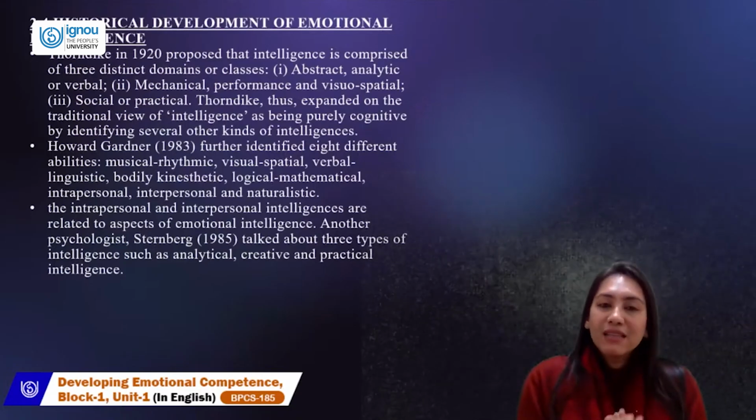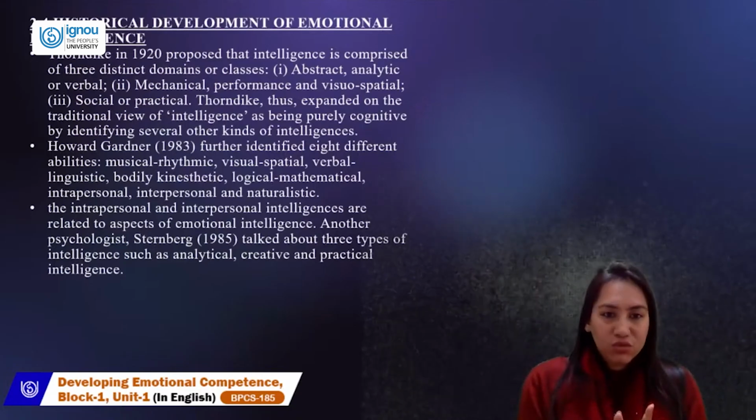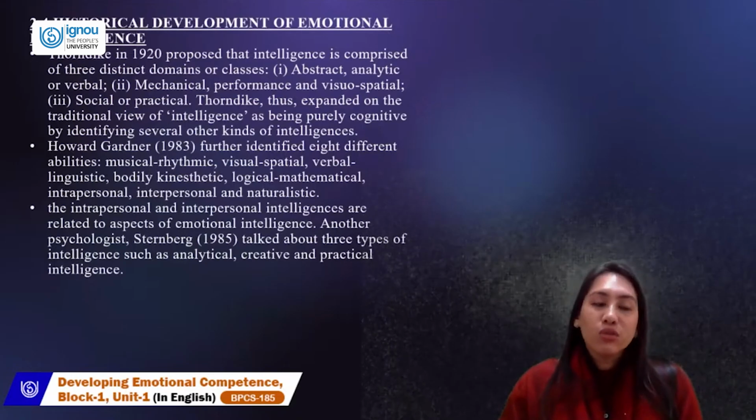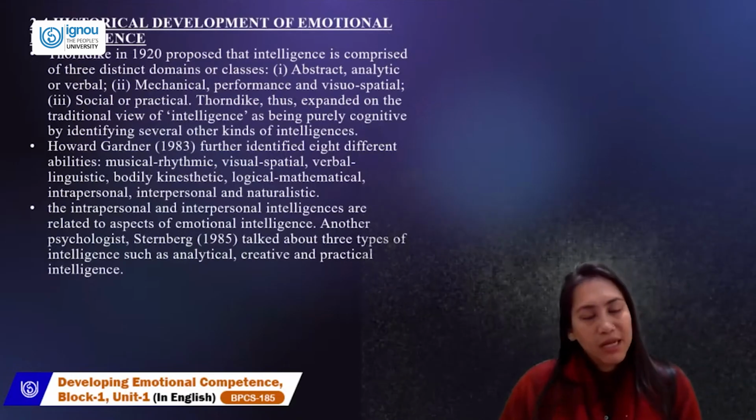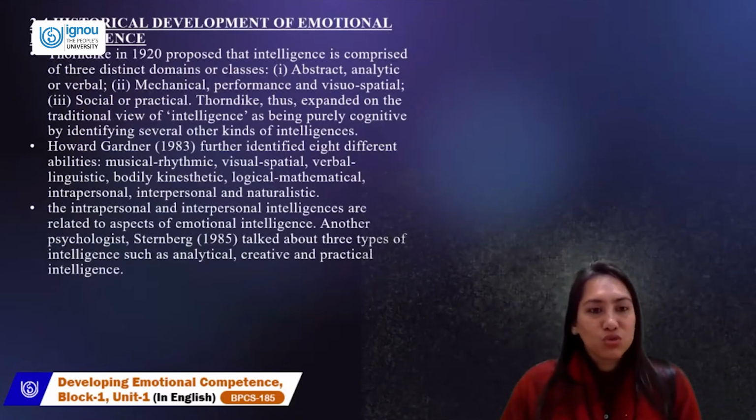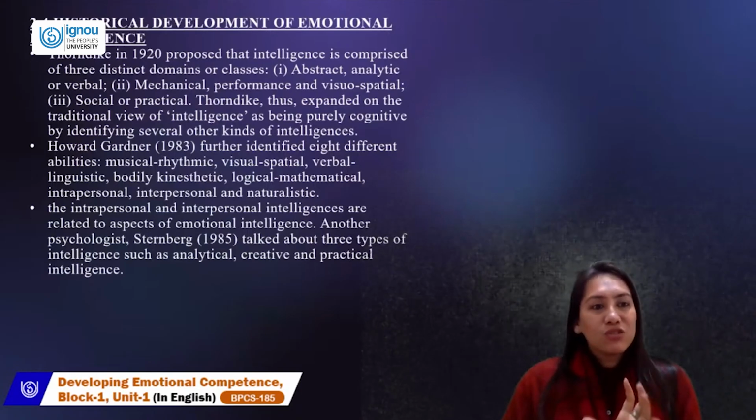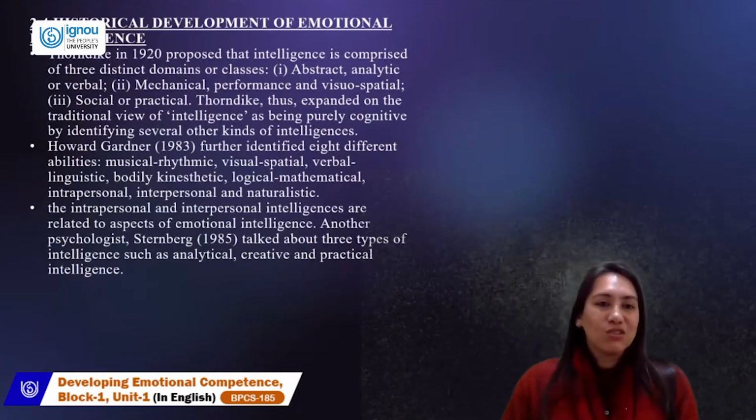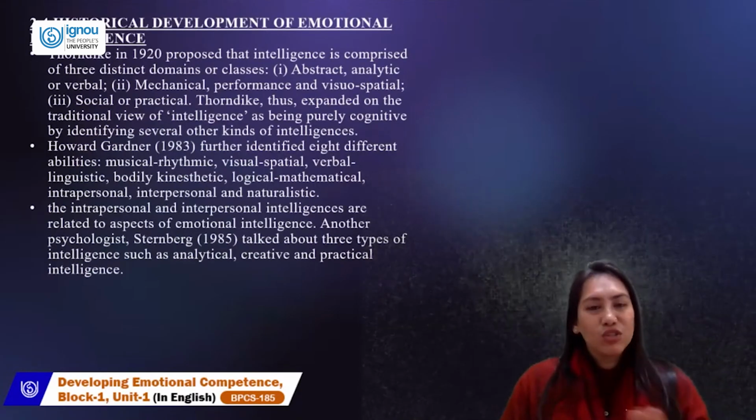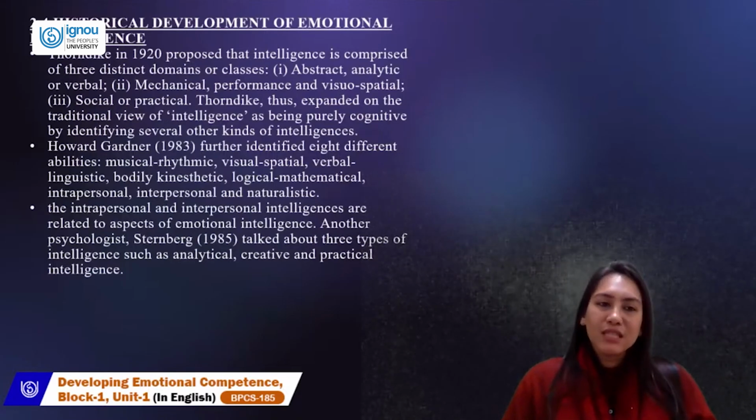So Thorndike thus expanded on the traditional view of intelligence as purely cognitive, something which is used to understand, to perform, to judge, to solve. So his kind of intelligence in three domains was ideally cognitive. You see that cognition is the hardcore of all these three.